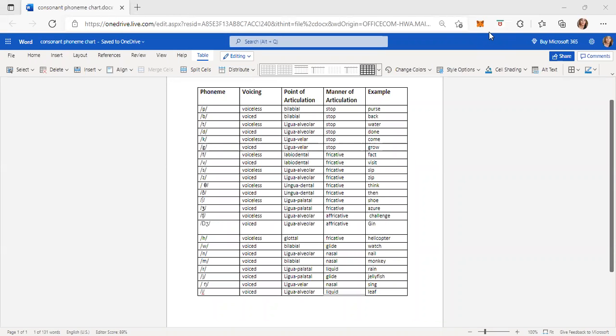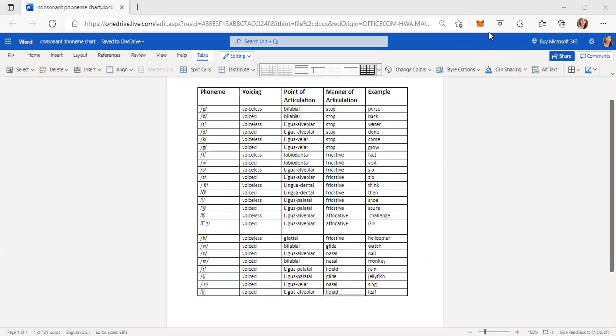Good morning. Today we are going to talk about consonant phoneme sounds in American English. The consonant phoneme sounds can be classified depending on their manner of articulation, the place of articulation, and the voice. The manner of articulation refers to how the sound is produced and the way the airstream is modified.